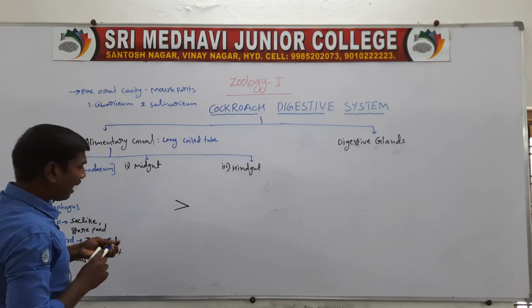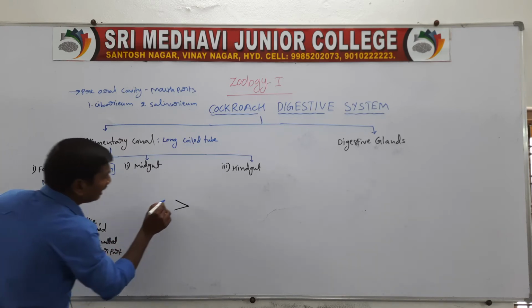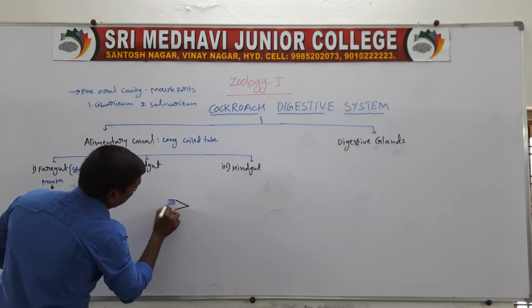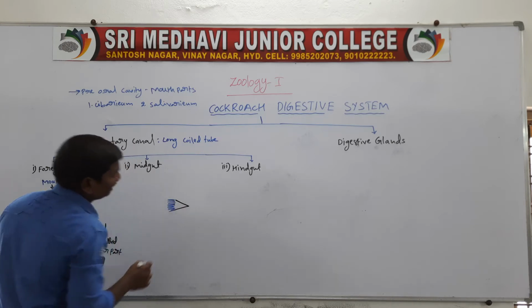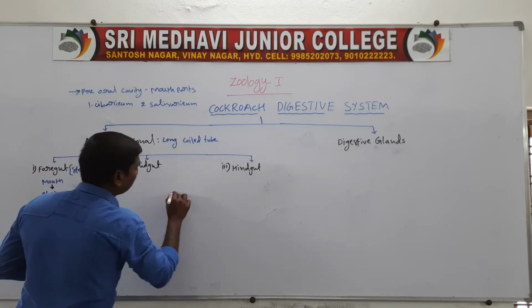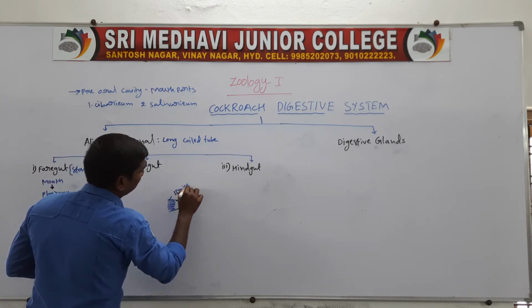Next one, at the back side of the teeth there are backwardly directed hair-like structures called bristles.